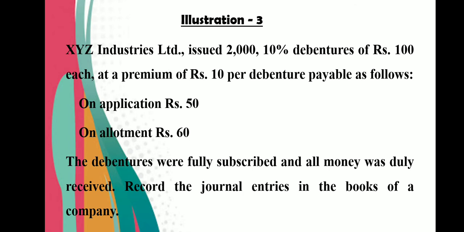Here also, how many applications are received is not given, so we assume it is a full subscription. So on application we will multiply 50 with 2000 and on allotment we will multiply 2000 with 60. In this 60, 10 rupees is premium, so 2000 into 10, 20,000 will be the securities premium reserve. Let us see the journal entries.